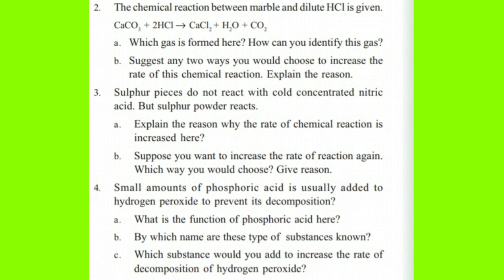Suggest any 2 ways you could choose to increase the rate of this chemical reaction. Explain the reason. So, how can you improve the rate of this chemical reaction? You can either increase the concentration of HCl or increase the temperature. You can heat the test tube where CaCO3 and HCl are taken. If you heat the test tube, the reaction is going to be faster.